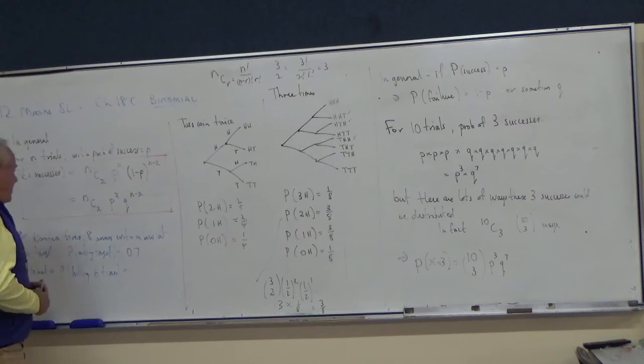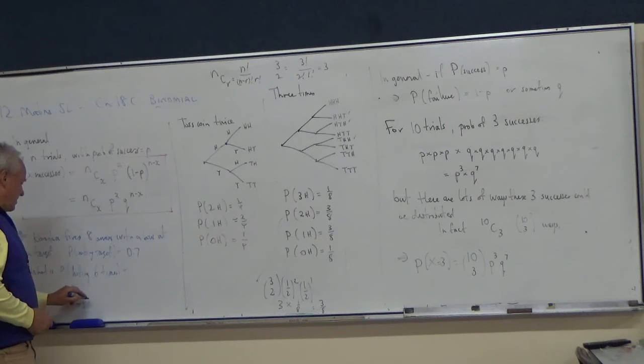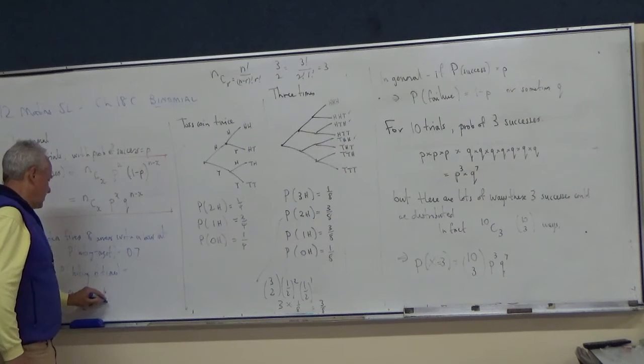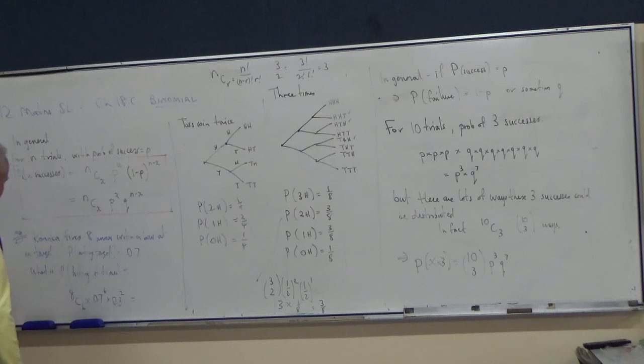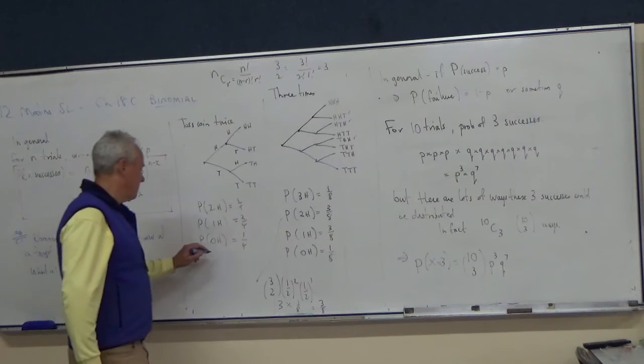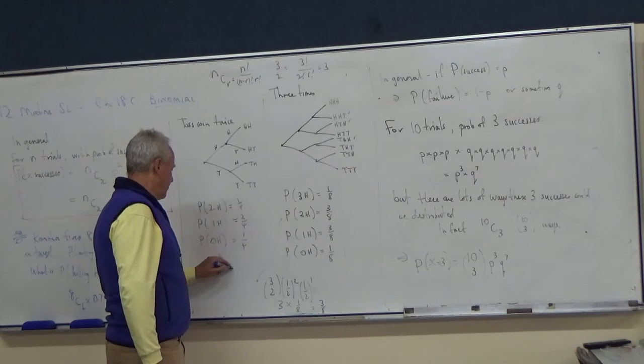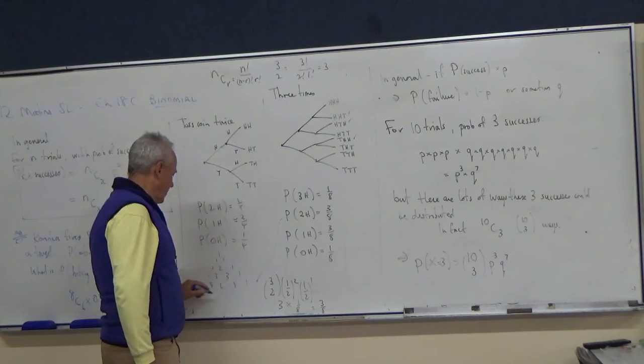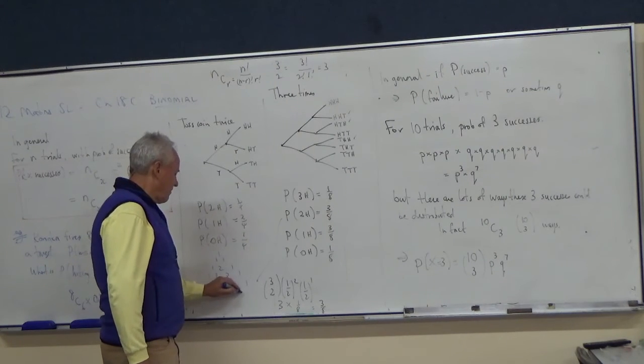Okay. So that becomes nCx, 8C6 times 0.7 to the 6 times 0.3 to the power 2. 8C6, right? So you've done your Pascal's triangle before. 1, 1, 1, 1, 2, 1, 1, 3, 3, 1, 1, 4, 6, 4, 1, 1, 5, 10, 10, 5, 1.